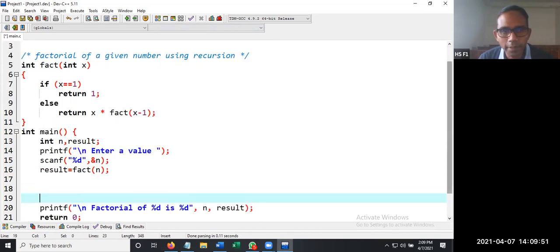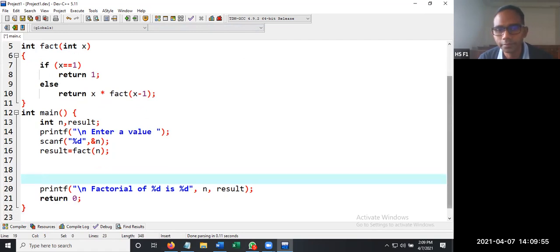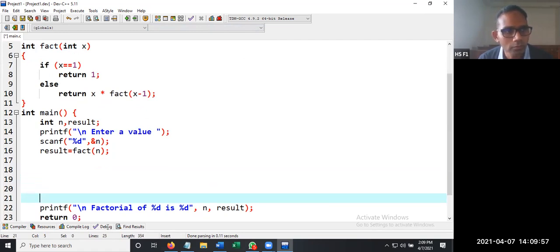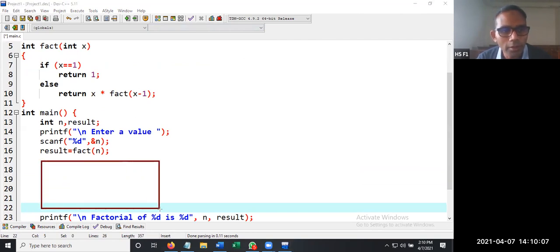I'm creating some space. So first, the memory that is being executed is main. Here we are having a box for main. The name of this memory location is main.